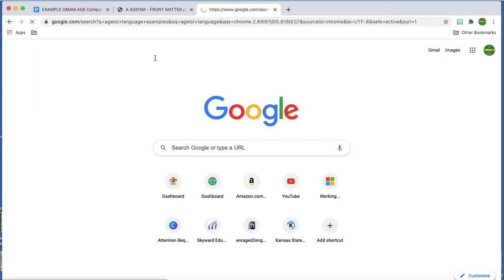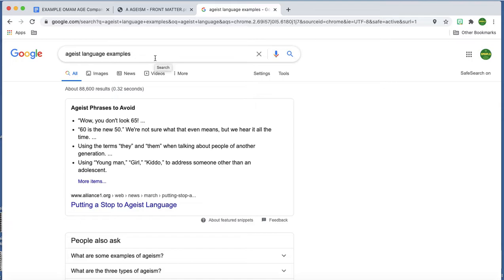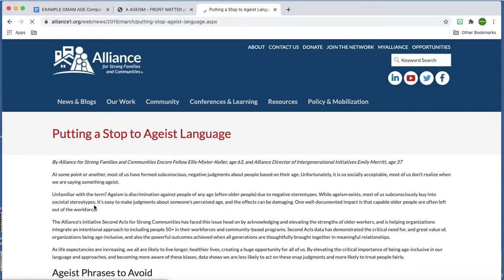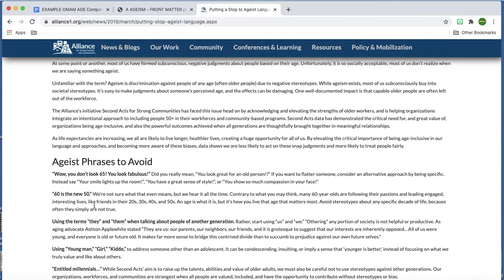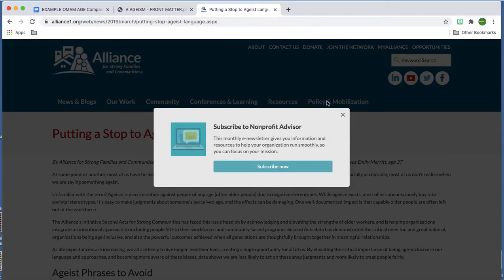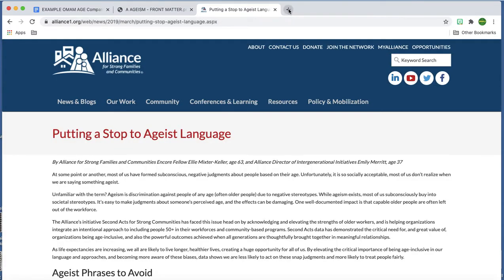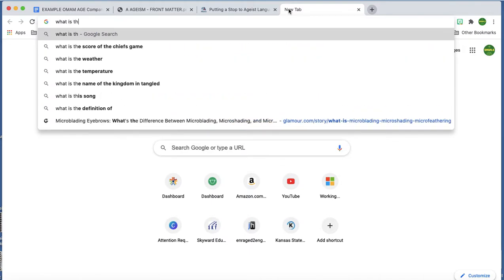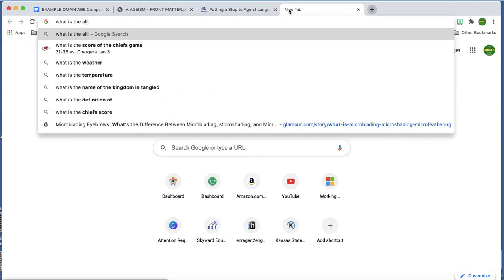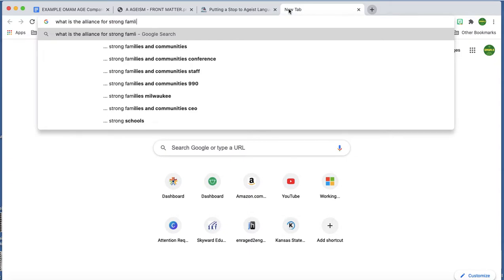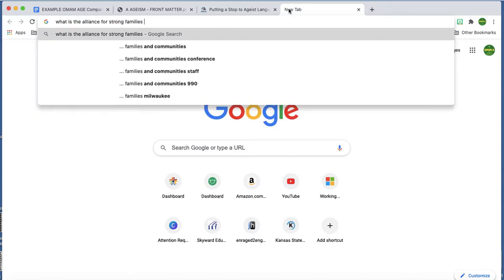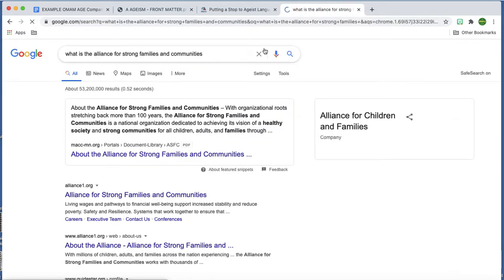Examples. Apparently I'm not the first to search for that in Google. Okay, let's see what this is. Let's see if this is a reliable source and what we think of it. Okay, Alliance for Strong Families and Communities. I don't know anything about that .org, so it makes me feel like maybe this is an okay source. So I'm going to do a little bit of research about them. Alliance for Strong Families and Communities. What is it? This is how I'm checking to see if my source is any good. I'm going to see if this is reputable, just because I've never heard of them before.